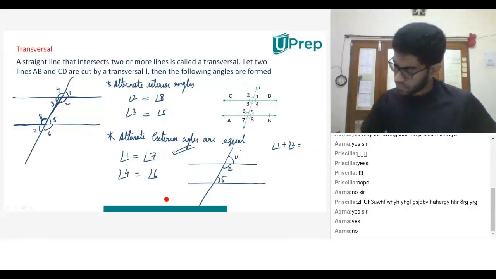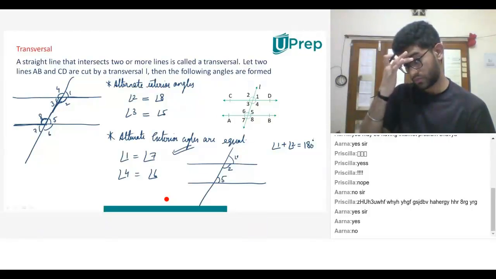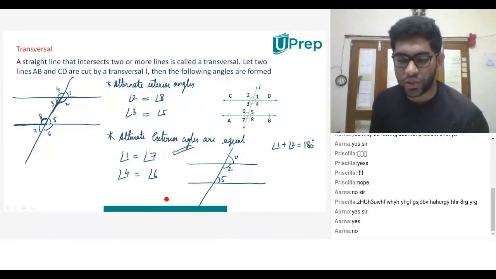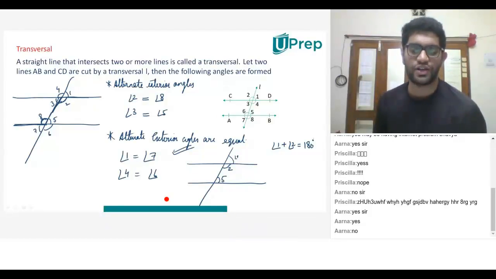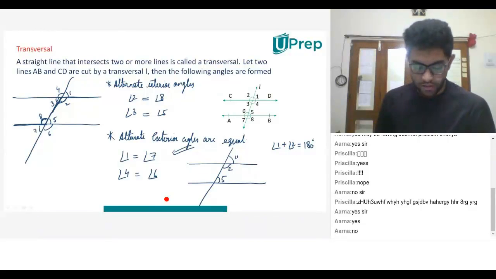So 180 degrees. Perfect. Reason? Because they have a common line. Right, because they're on a straight line and the angle of a straight line is 180 degrees. As simple as that, correct? Yes.